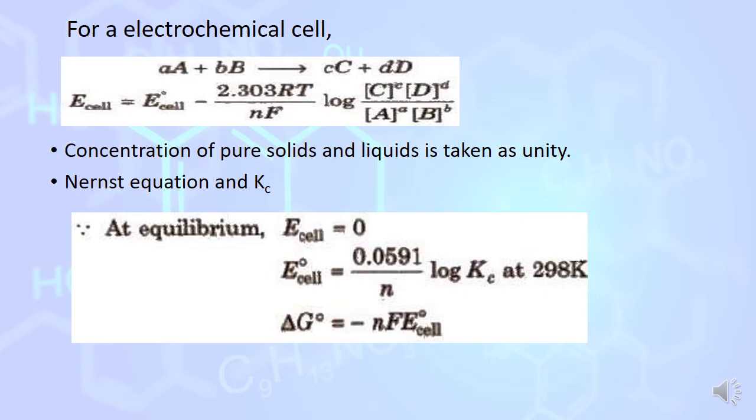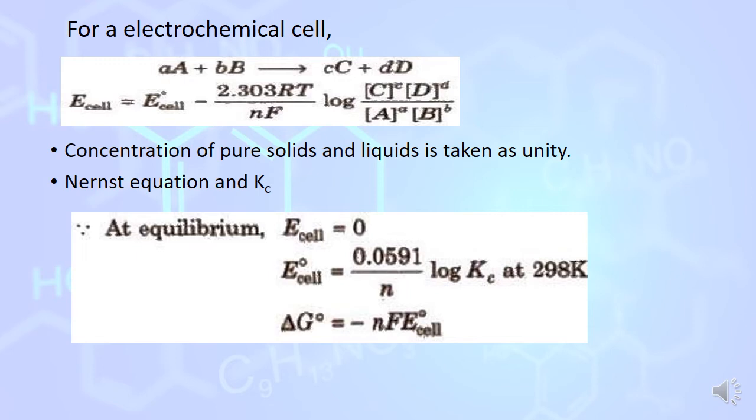For a complete electrochemical cell, take an example: aA plus bB gives cC plus dD. We can also find the electrode potential of the cell by the Nernst equation. Then the equation will be E cell is equal to E degree cell minus 2.303 RT divided by nF log concentration of the product divided by concentration of reactant. Or you can say log concentration of C raised to power c, concentration of D raised to power d, divided by concentration of A raised to power a, concentration of B raised to power b.